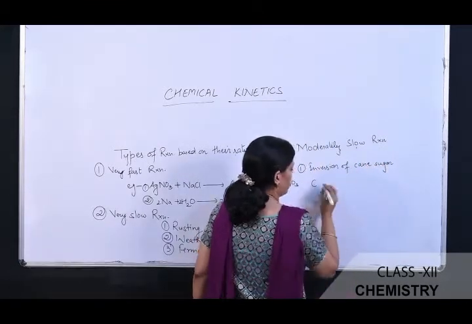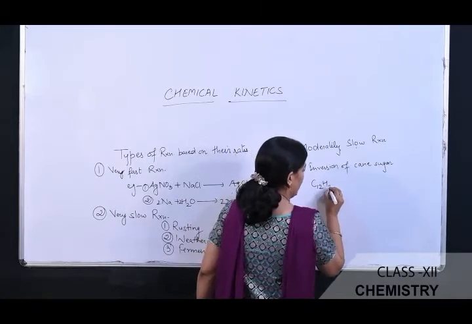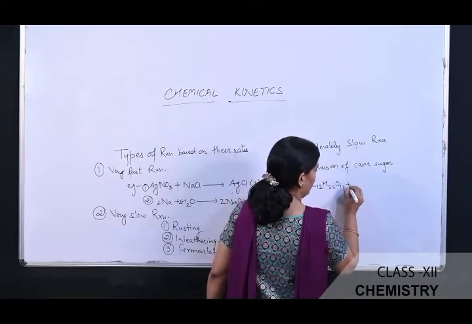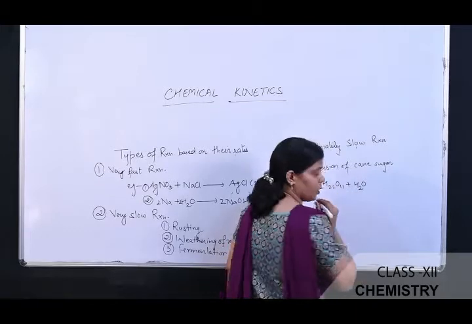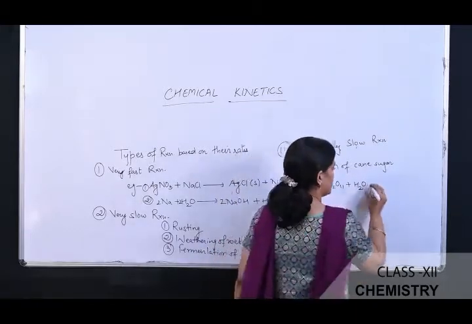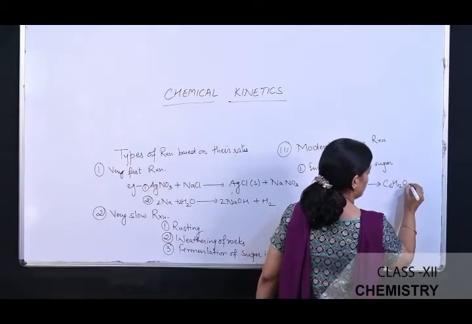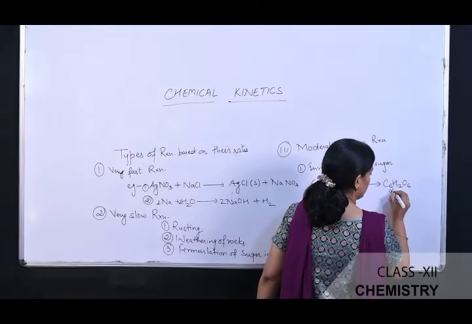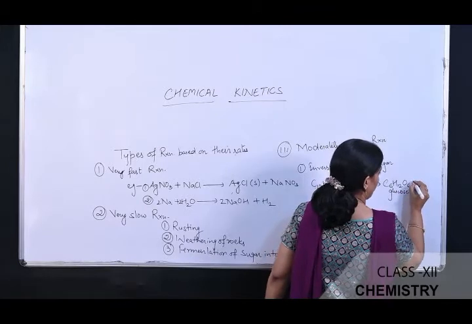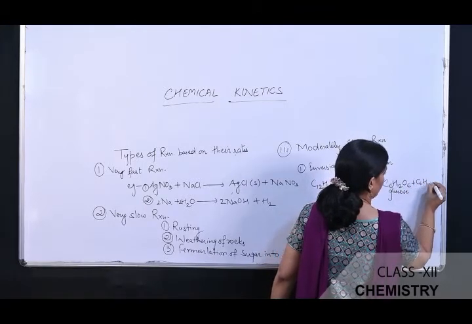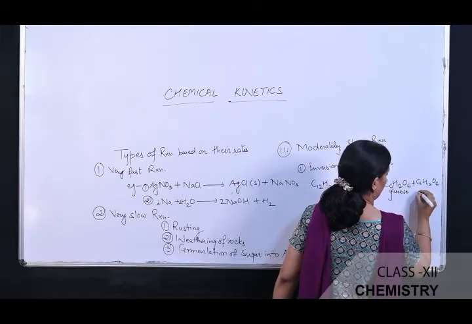As we know, the formula of cane sugar is C12H22O11. When it undergoes reaction with water, that is hydrolysis, on inversion it gives 1 mole of glucose plus 1 mole of fructose, both having the same chemical formula.